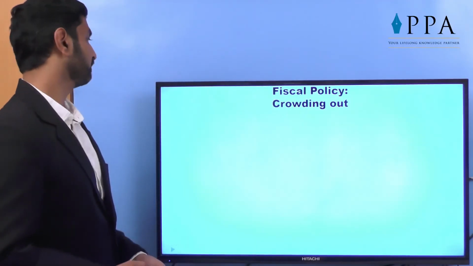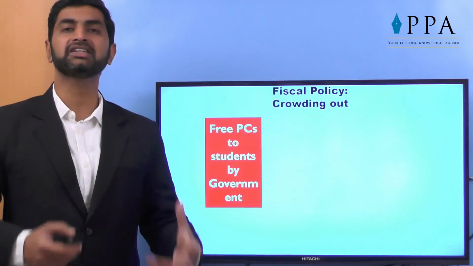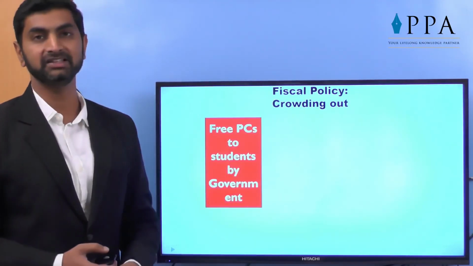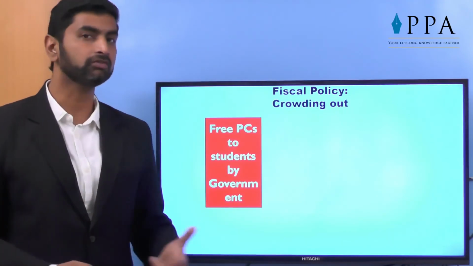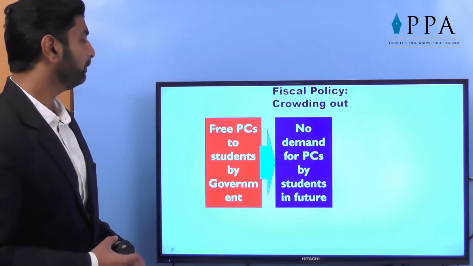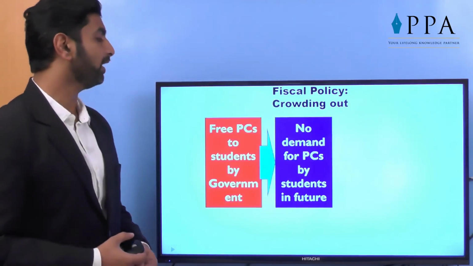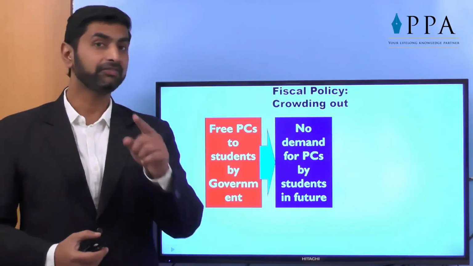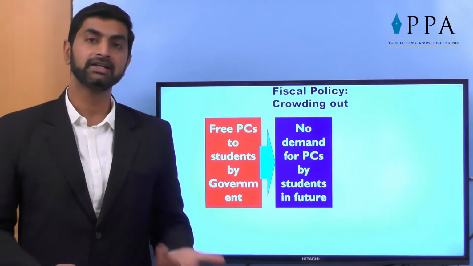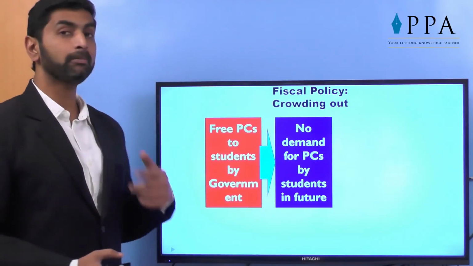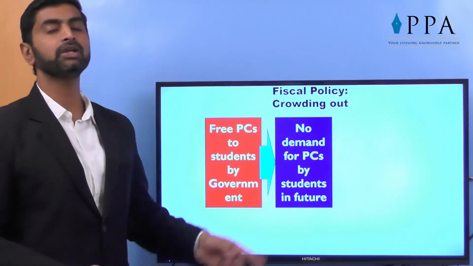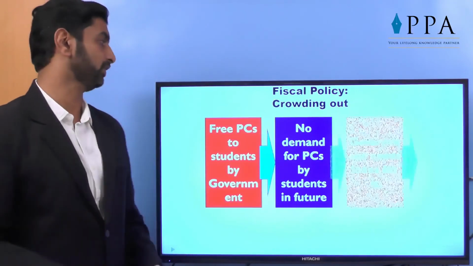Let's see how. For example, a government, let's say a state government or even the central government, declared that it will give free PCs or laptops to students. What will be the impact? It's a good decision, of course. Let's see how it goes. Free PCs to students by the government, no demand for PCs by students in future. If you are a student, you must be very happy because you are getting a laptop or a tab or a PC free of cost. It's a gift given by the government. But if you are a manufacturer of computers, you will not be happy because you found that there will be no demand for PCs by students in future.